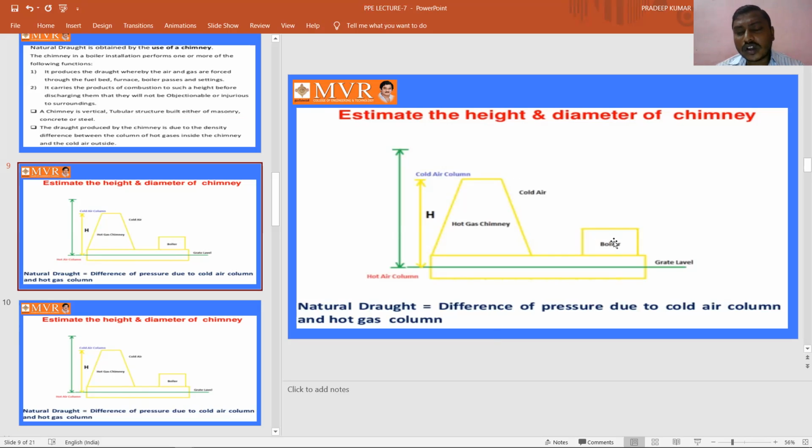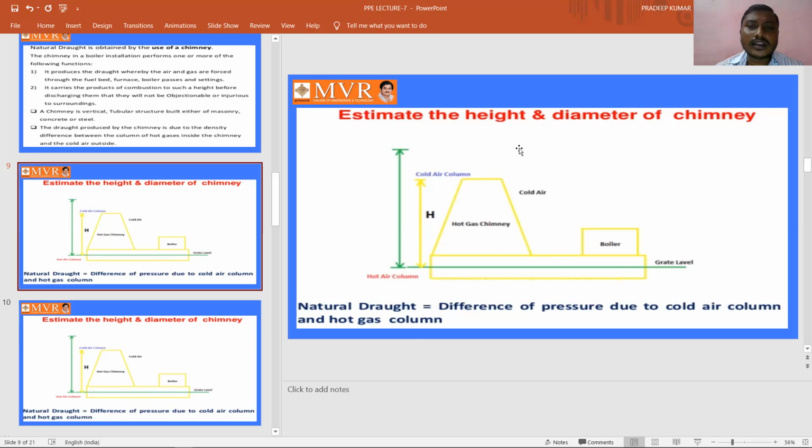Here we have the boiler, and we have the grate level, meaning upon the grate level we are doing some combustion process. And what are the combustion products we are getting here? These gases are sent out through the chimney to the atmosphere. This is what we know about natural draft.